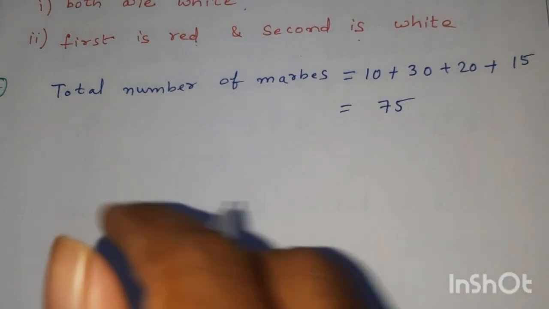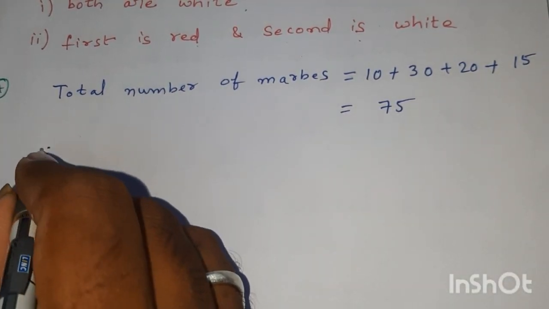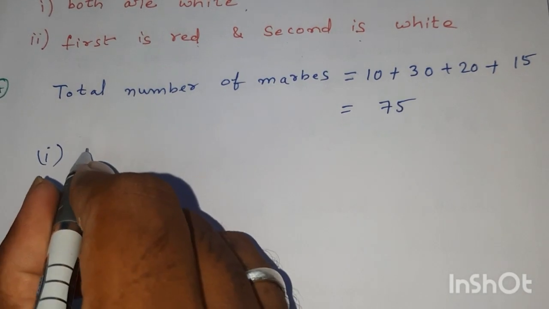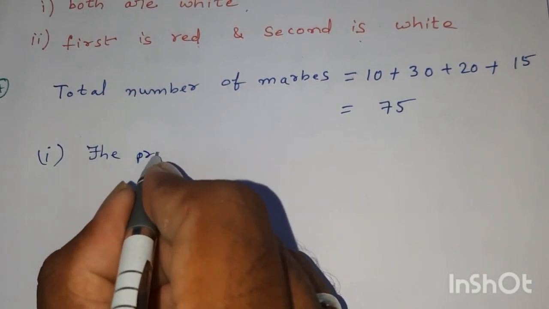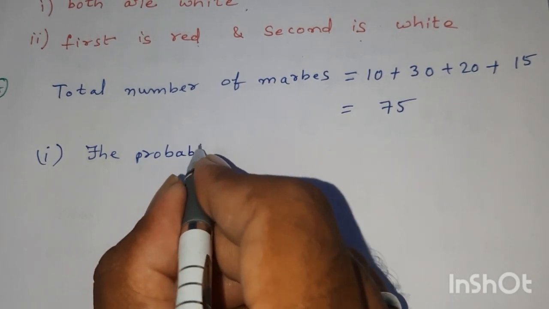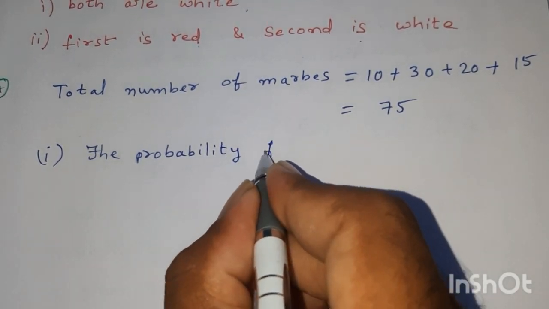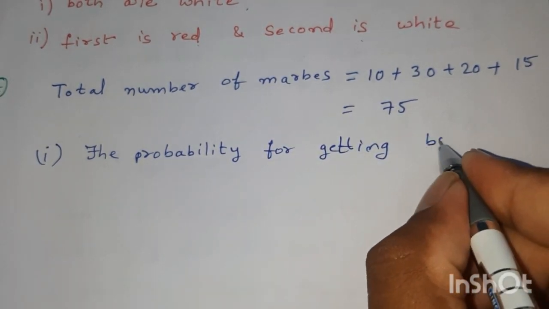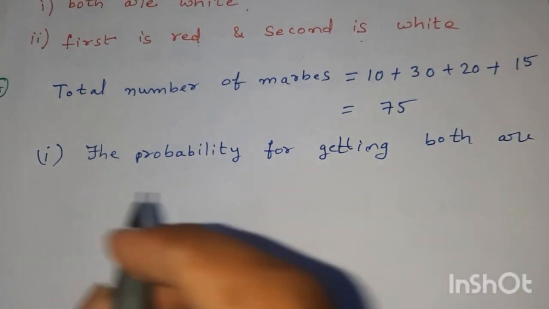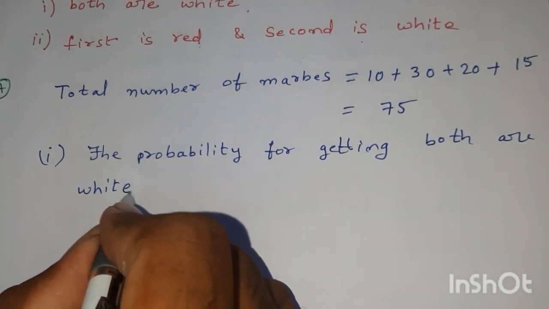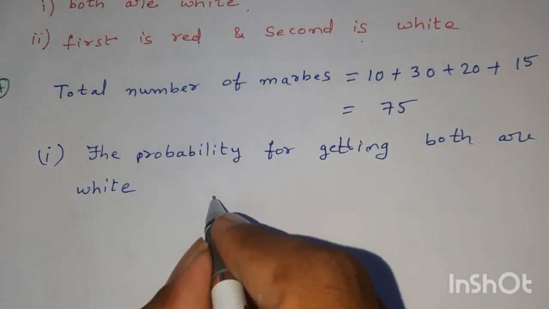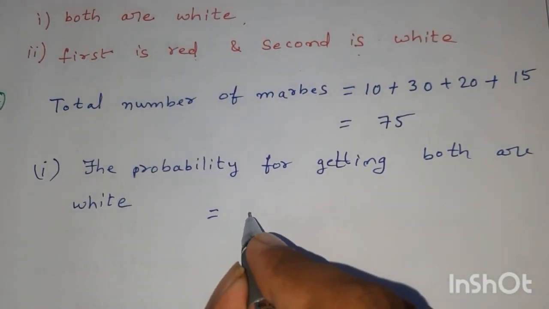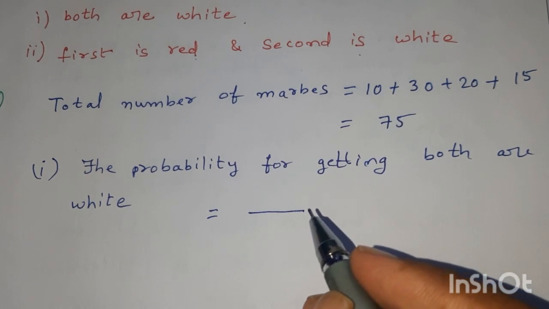Okay, now let us do the first one. Both are white. The probability for getting both white is equal to, first we select a marble among 75 marbles.